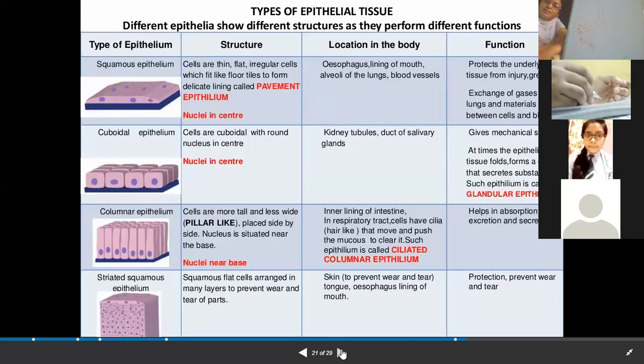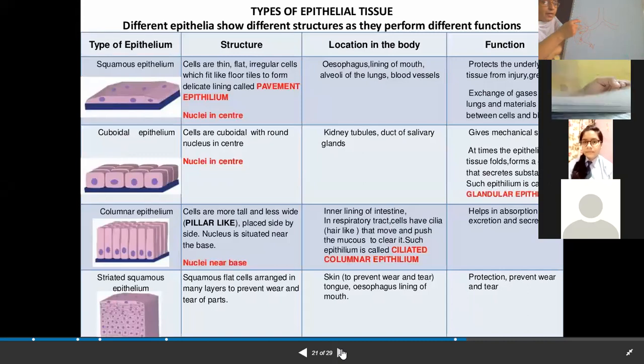Our blood vessels are of three types. One is vein, one is capillary, and what is the other one which carries the oxygenated blood? Arteries.